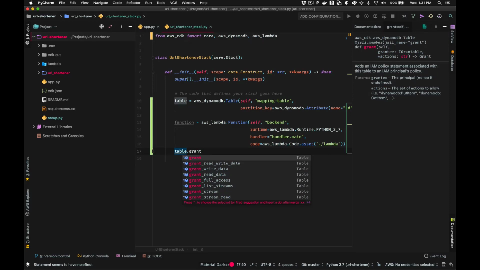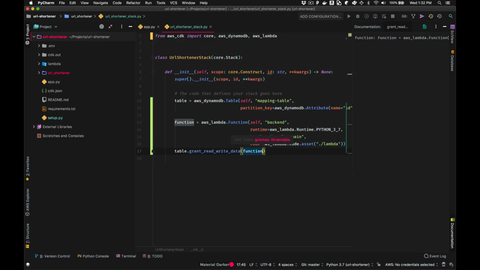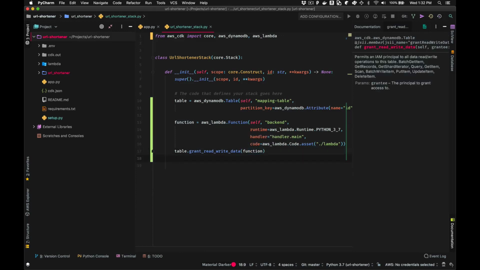But in this case, we're going to use this grantReadWriteData method, and we are going to pass in our function. And that's all we have to do. If you compare this with the experience of writing an IAM policy, this is much easier to read. We don't have to know about all the low-level details. We can just trust the CDK is going to create that nice, tight security policy for us.